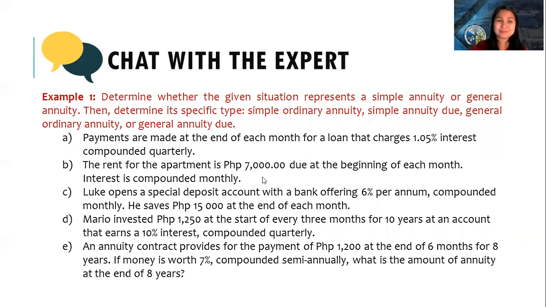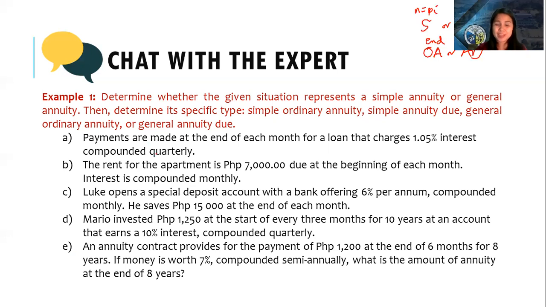For example, in example number 1, we need to determine the type of annuity. Remember our first question, simple or general? Our next question, ordinary or annuity due? This is end, this is beginning. Simple is equal, the general is not equal.